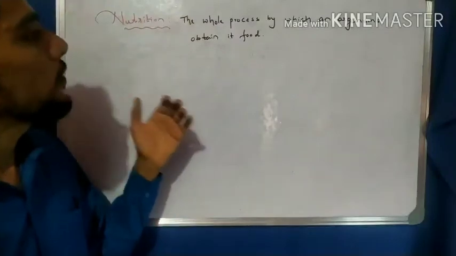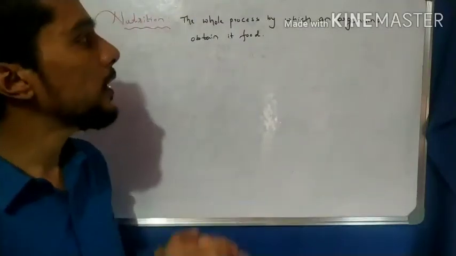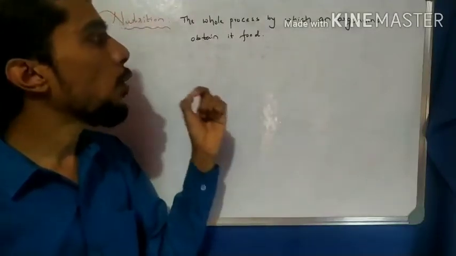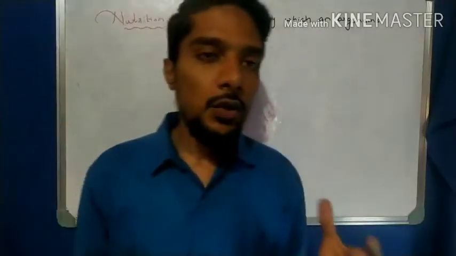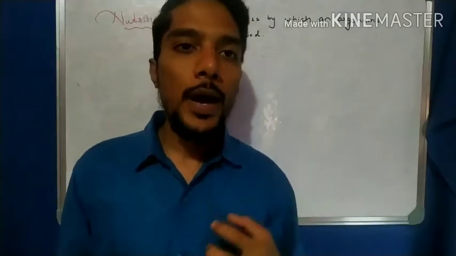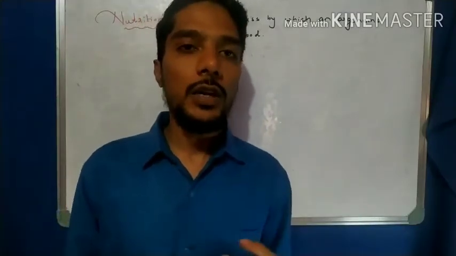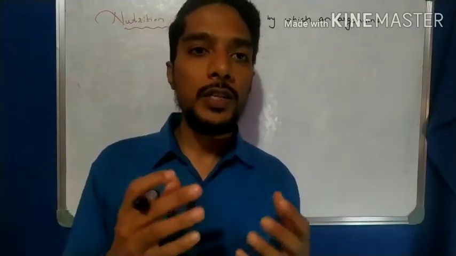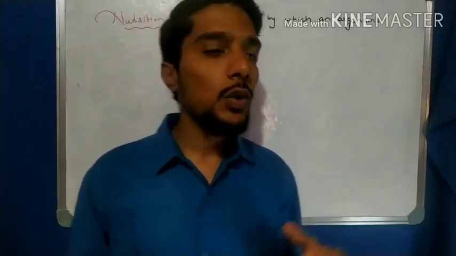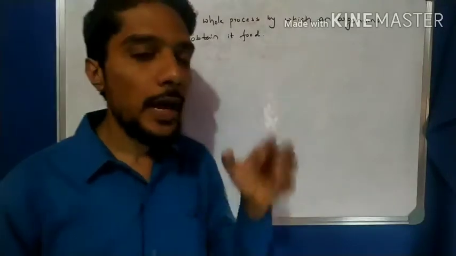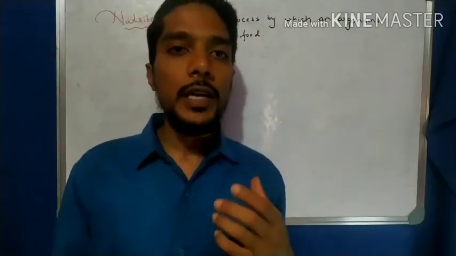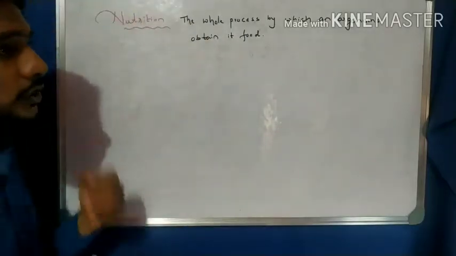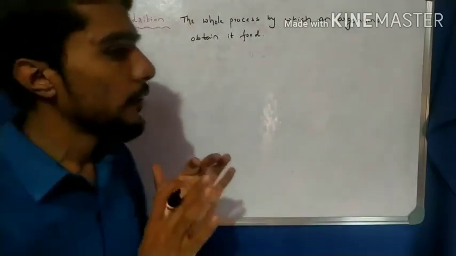As a definition of nutrition, a simple one is enough for the examination: the whole process by which an organism obtains its food. A plant requires food, so how the plant obtains the food is its nutrition. Animals take food from other organisms, that is another type of nutrition. The way through which they take in food, the intake of food, is nothing but nutrition.